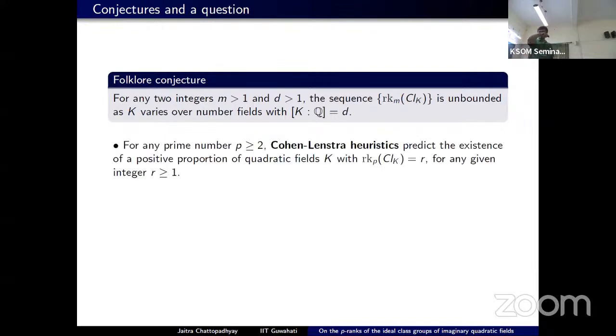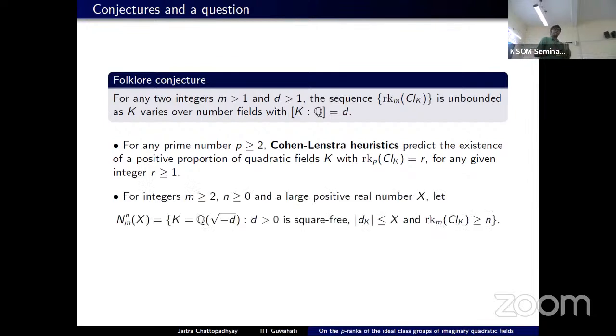And by Cohen-Lenstra heuristics, the prediction is that there exists a positive proportion of quadratic fields with a given rank. For quadratic fields and r equal to 2, by genus theory, we can say that this is true. But for any integer r bigger than 2, nothing is known.